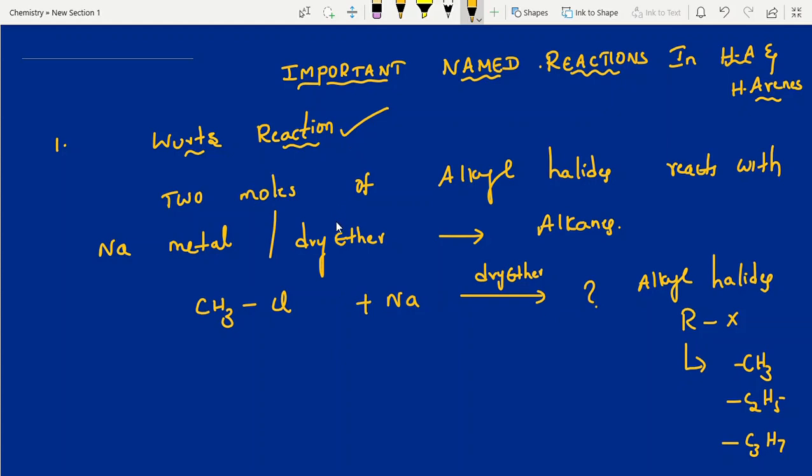It is Wurtz reaction. They have not mentioned 2 moles here, but you have to take 2 moles, always 2 moles. The reaction I am writing here: CH3Cl plus sodium metal plus CH3Cl, in presence of dry ether. Don't forget this point.